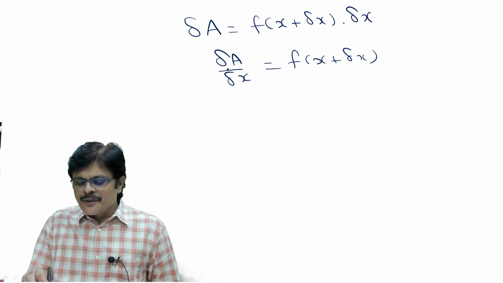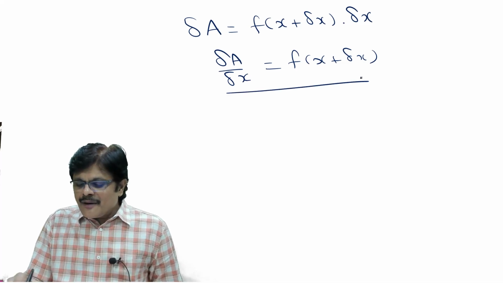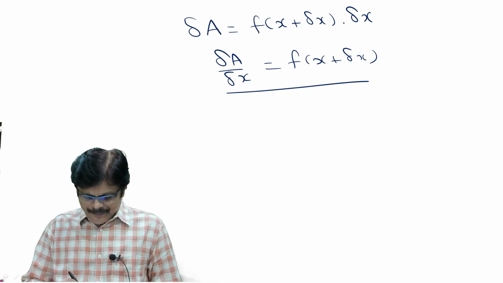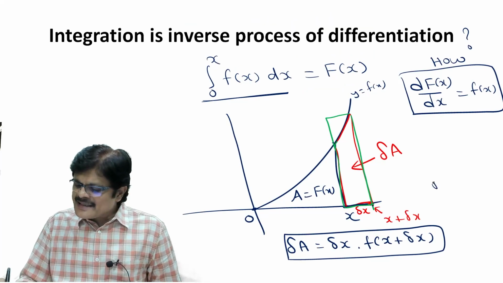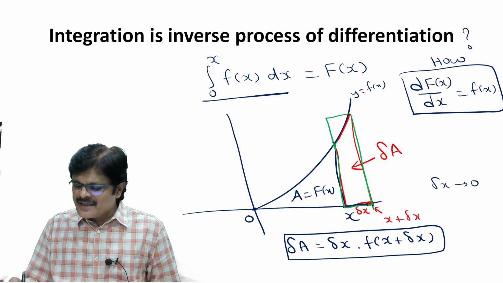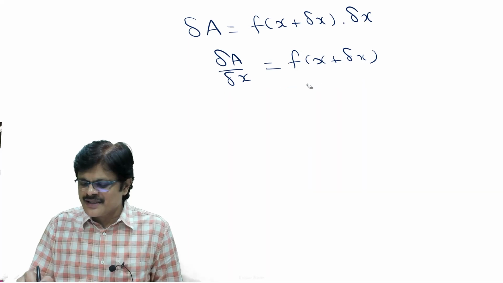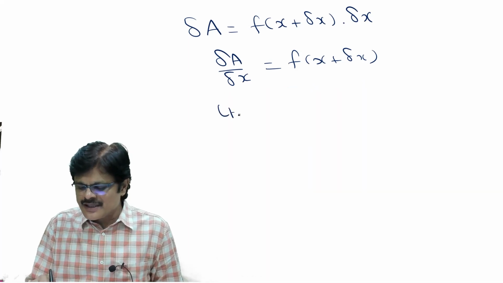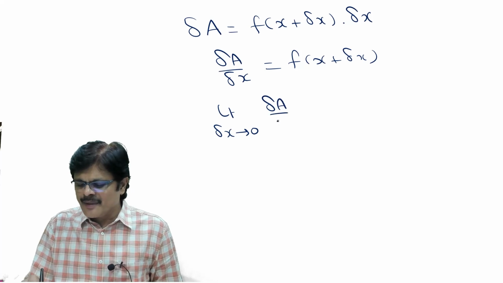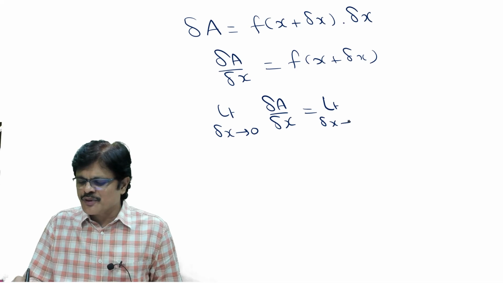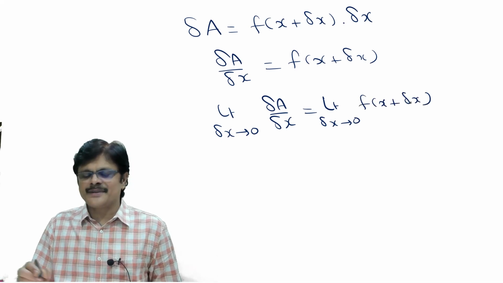Now, in the limiting case, when delta x approaches 0, what happens? This f(x plus delta x) becomes f(x). So I apply limit on both sides. Limit as delta x approaches 0, delta A by delta x is limit as delta x approaches 0, f(x plus delta x).